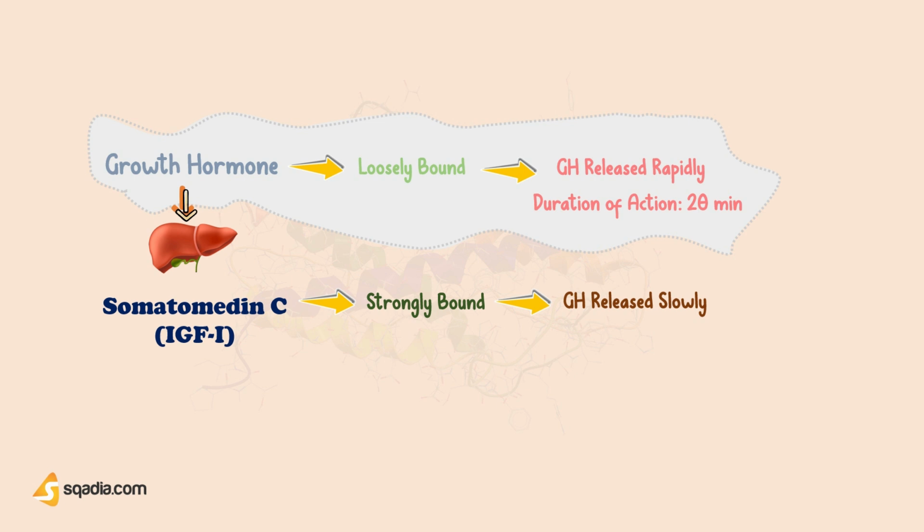Thus, it can act continuously for a longer duration, and its action lasts for about 20 hours.